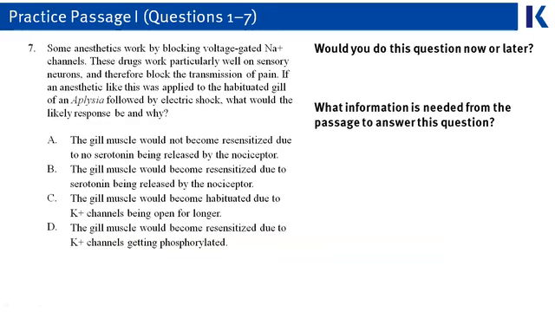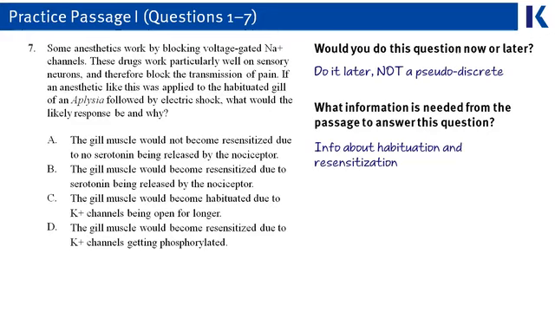Now question 7 has a longer question stem, and we're going to have to go back to the passage in order to figure out how to answer it because there are some details about the snail and the shock treatment. So this is an example of something that needs information about habituation and resensitization from the passage, and therefore it is not a pseudodiscrete. It's something that we should do later after we've done our pseudodiscretes and our easier questions. However, it does happen to be the last question in the set, so it's something that we're going to have to do now. But on test day, it's something that you would skip at least until you're ready to do these harder questions. So let's take a look at the question.